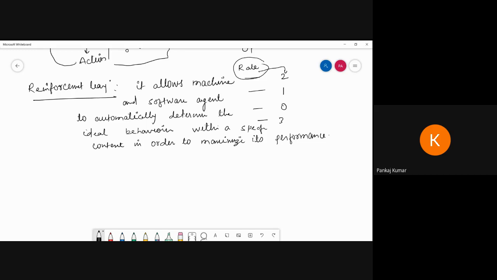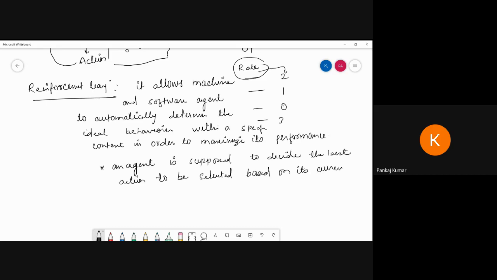So here, what do we consider an agent? An agent is supposed to decide the best action to be selected based on the current state. Okay, so the best action your agent selects will be based on the current state, not a previous step.